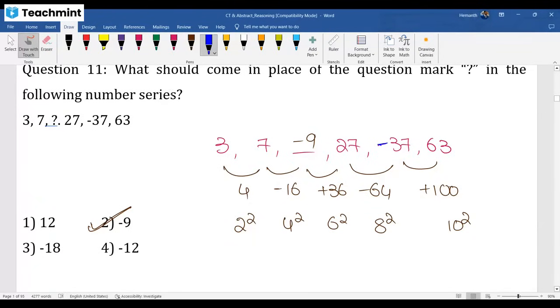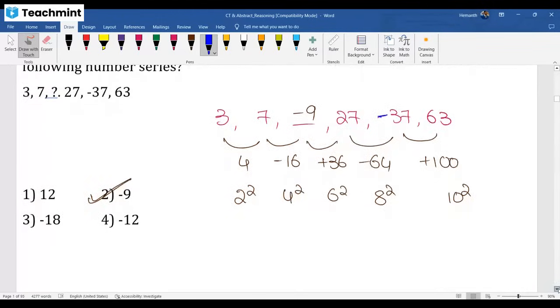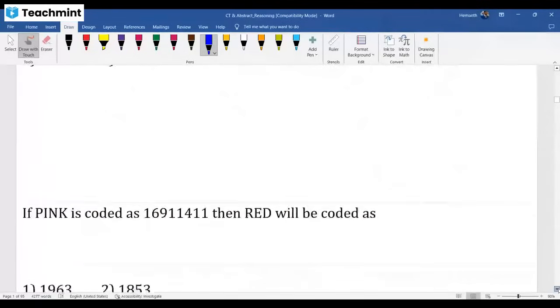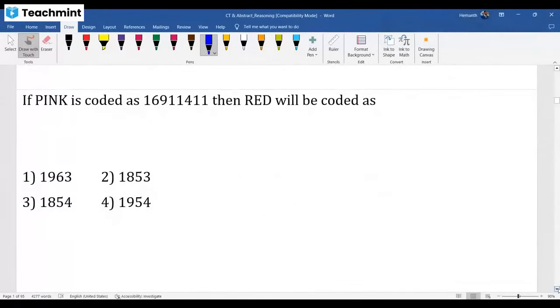So see the next question. Hope you are done with this. Hope you understand this question. All previous questions, recent questions only we are discussing. Now again, coding and decoding related stuff. Coding and decoding. See this question, my dear.